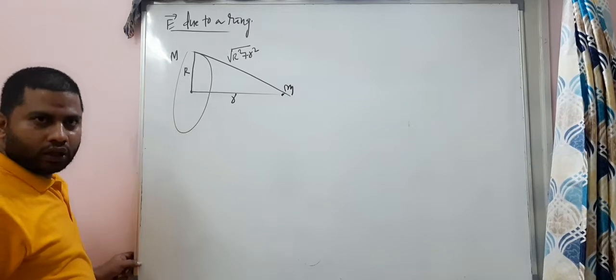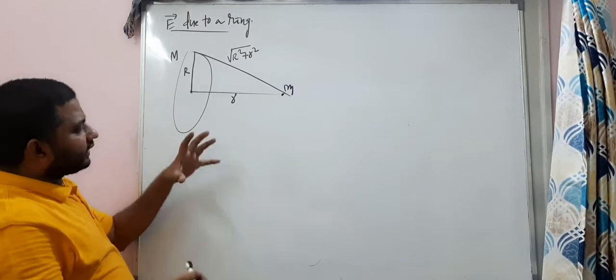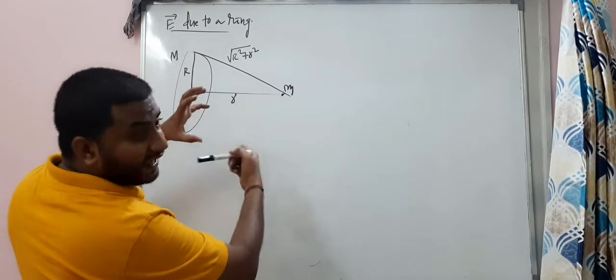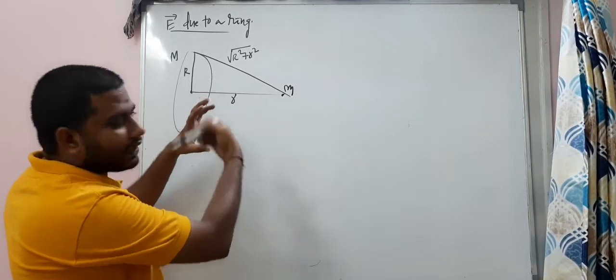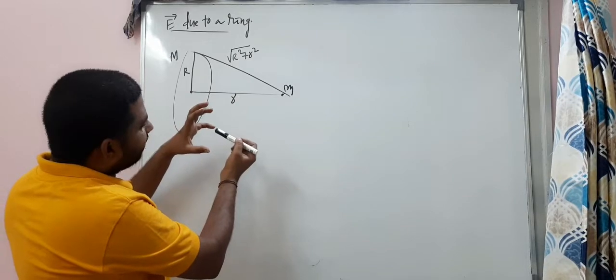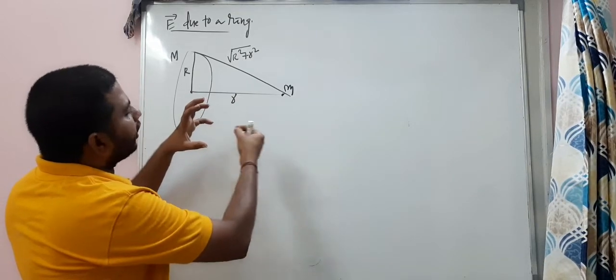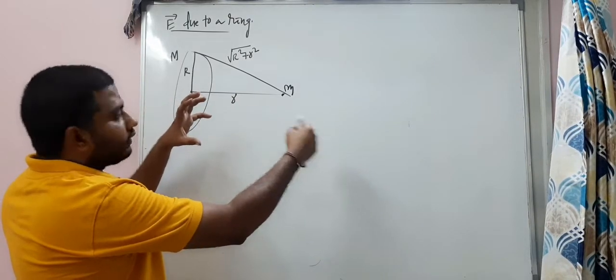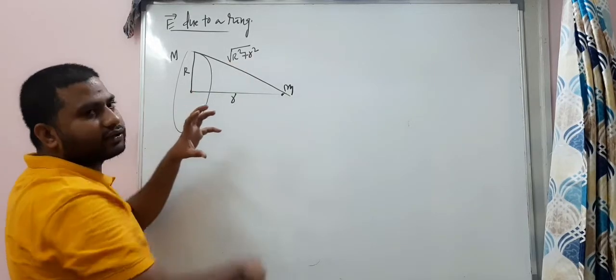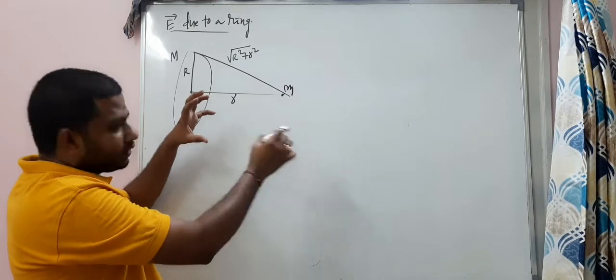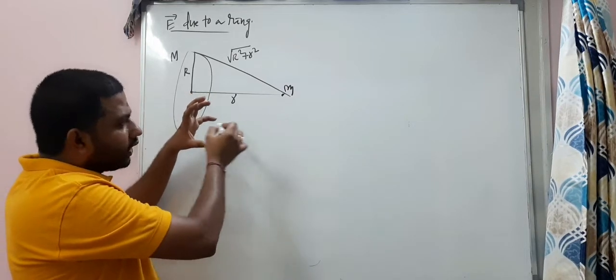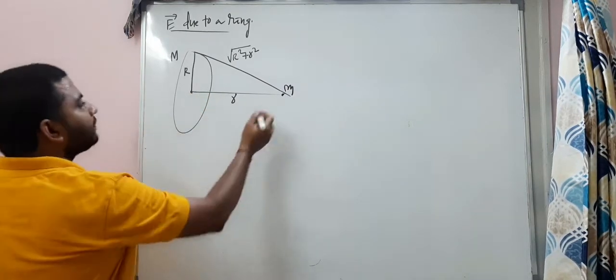Okay. So imagine this is the ring I have. Mass of the ring is M, radius of the ring is capital R. From the center of the ring, there is a point kept here. And this distance is square root of R square plus small r square. This is the small r. Okay.